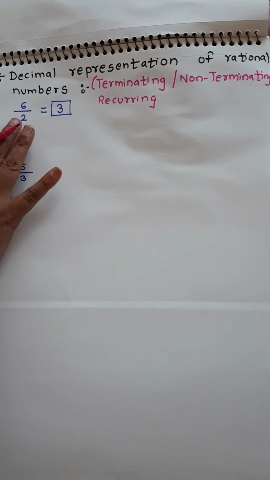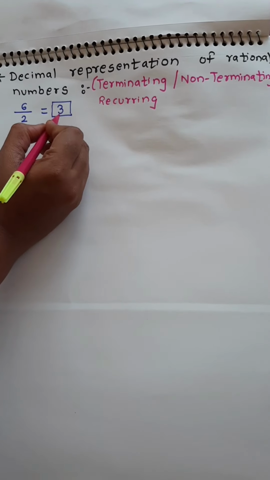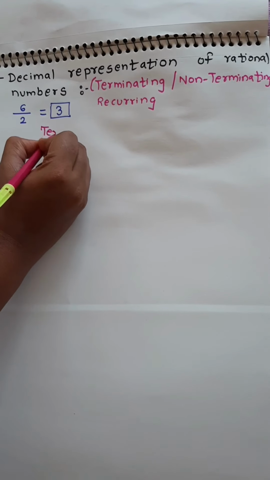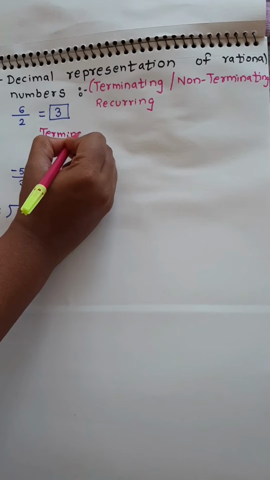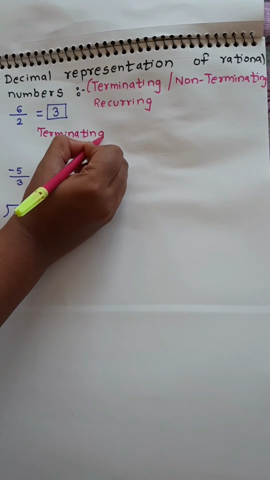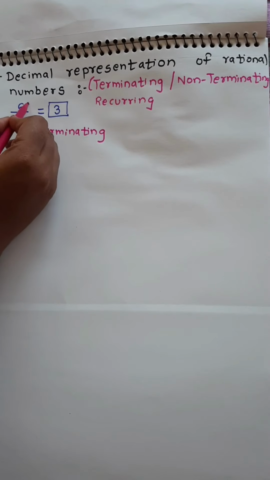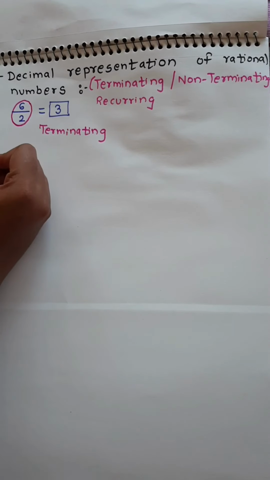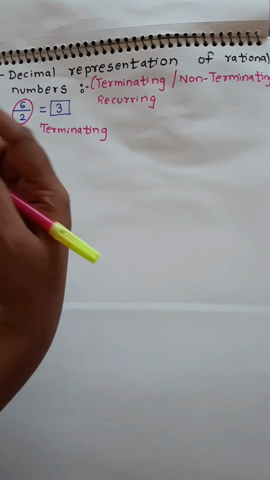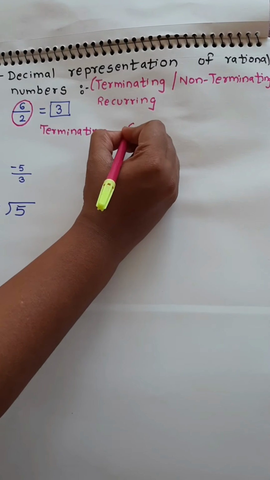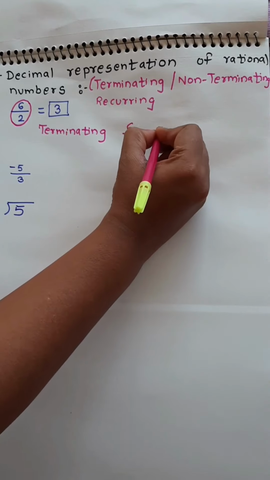Now let's see the first one. So 6 upon 2 if I divide is equal to 3. So this is called terminating division, the terminating form of a rational number. But can I write this 6 upon 2 with the answer as non-terminating? Yes, I can write it. How? 6 upon 2 is equal to 3.